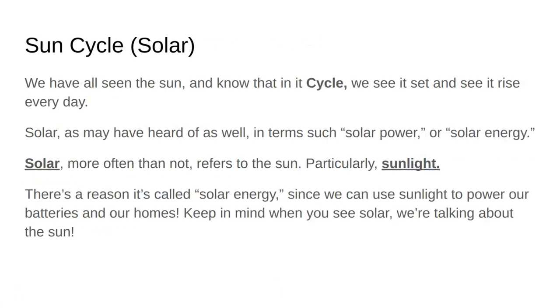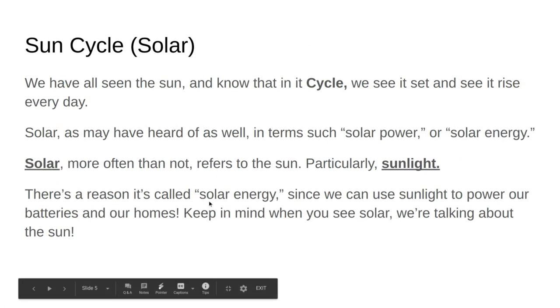Here we have our sun cycle or solar cycle, which is a little more broad. It's another cycle that has to do with sunlight, or whether or not we're moving around the sun, or the way the sun's heat and light influences weather here on Earth, or the temperature, always with the sun. We may have also heard the word solar, like solar power or solar energy.